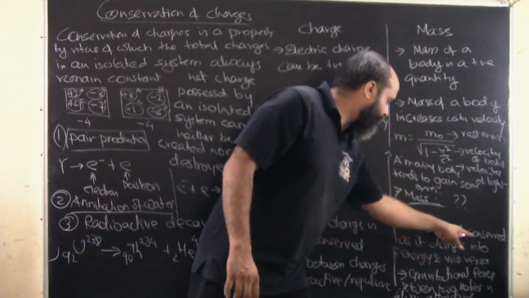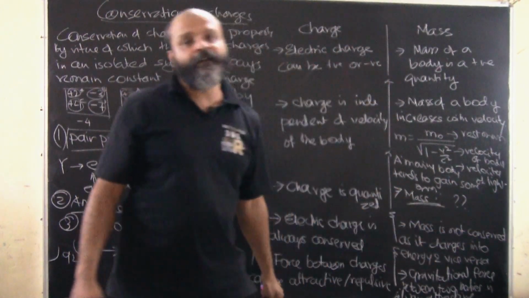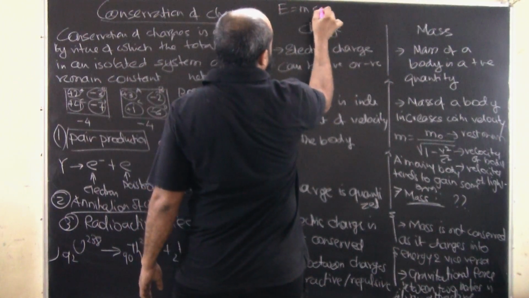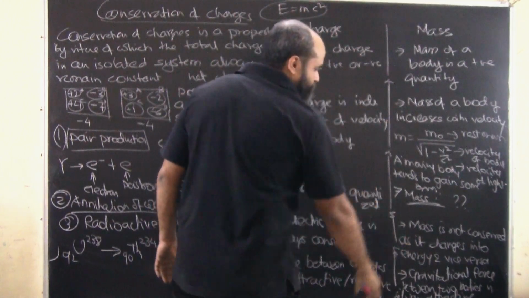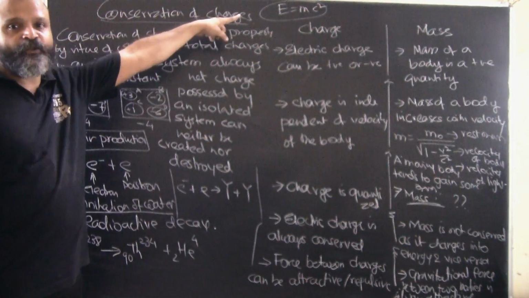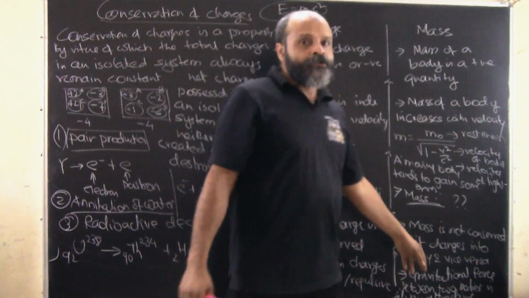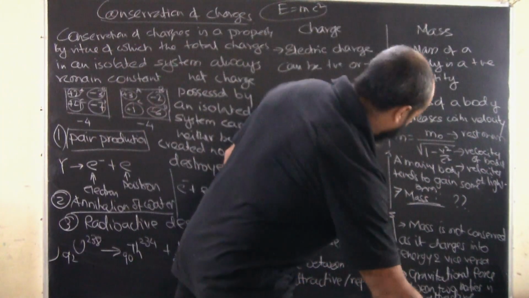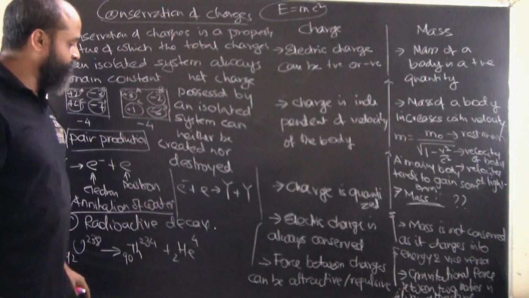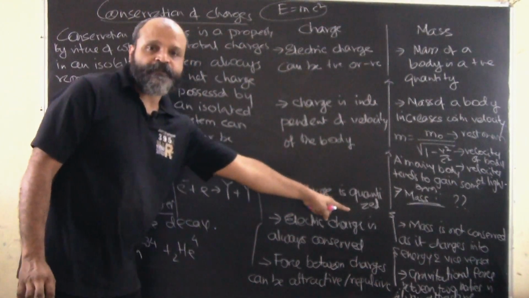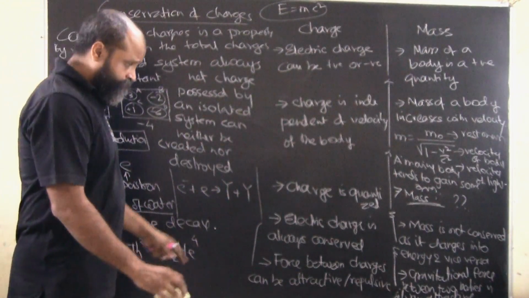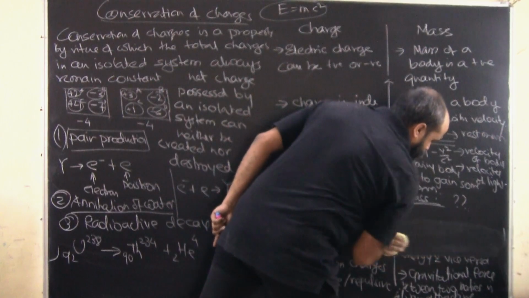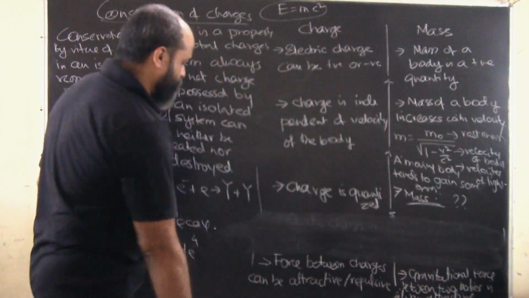Mass is not conserved as it changes into energy and vice versa. We have the famous Einstein's equation, E is equal to mc square. So what it means here is that mass has a possibility of changing into energy and vice versa. So mass may or may not be conserved. I will just have to rub certain points out here to include the point which is not visible in the camera.